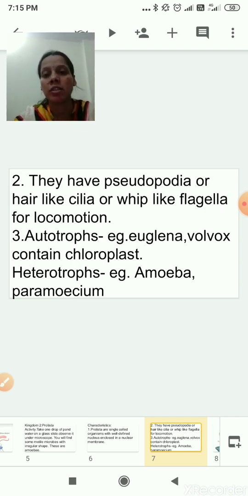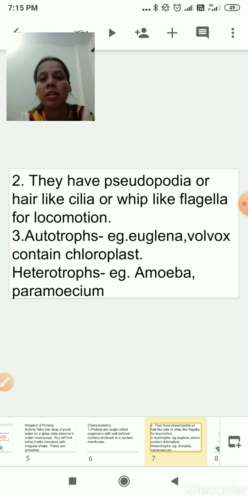Now the third characteristic is autotrophs. Example Euglena, volvox contain chloroplast, and heterotrophs, example amoeba and paramecium. So these are the examples of kingdom 2 Protista. As I told, they are autotrophs also, they are heterotrophs also. So autotrophs examples are Euglena, volvox. Why? Because they contain chloroplast, so they are making their own food, so they are autotrophs. And heterotrophs examples are amoeba and paramecium. I hope you are clear with all the three characteristics.